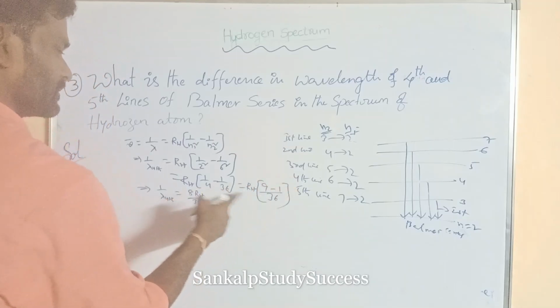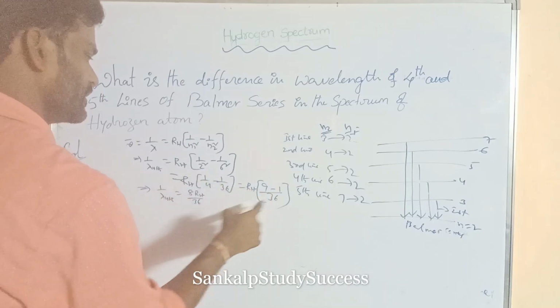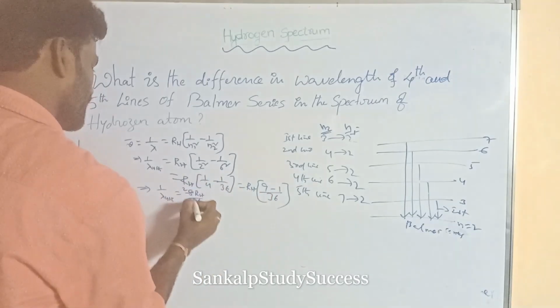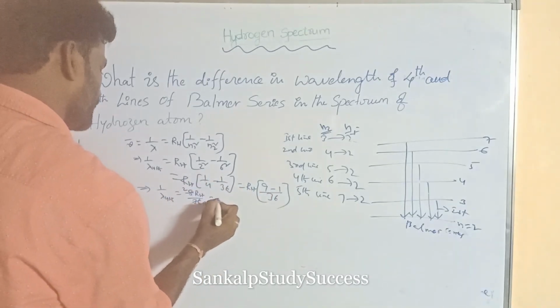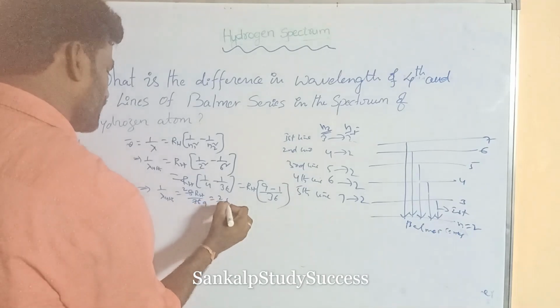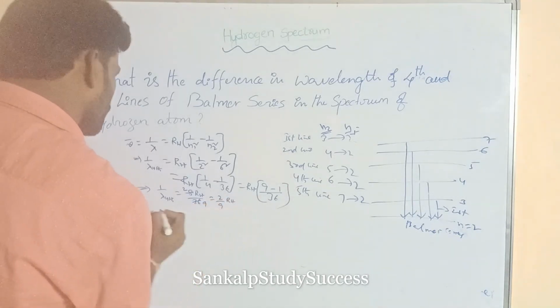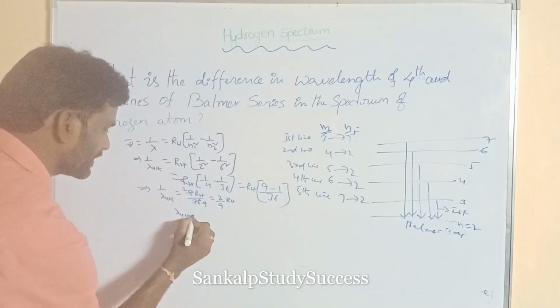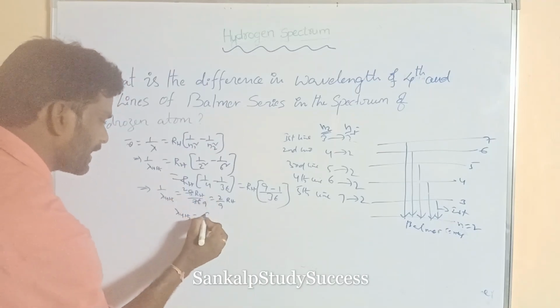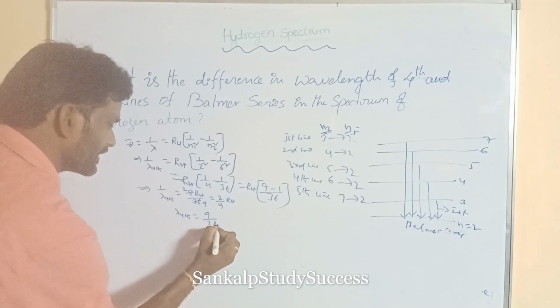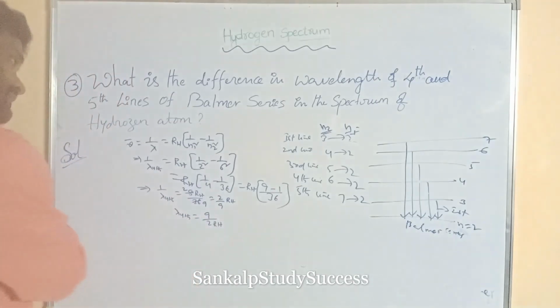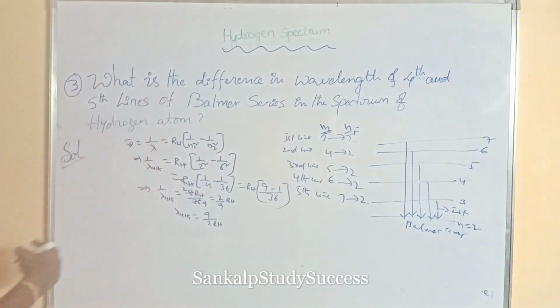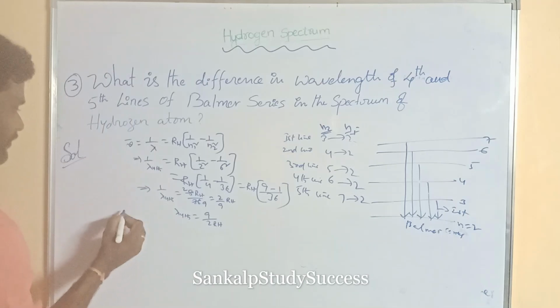Simplifying, 8 by 36 is 2 by 9, so 1 by lambda is 2 by 9 RH. Now lambda of the 4th line is equal to 9 by 2 RH. This is the wavelength of the 4th line. Now we will find the wavelength of the 5th line.